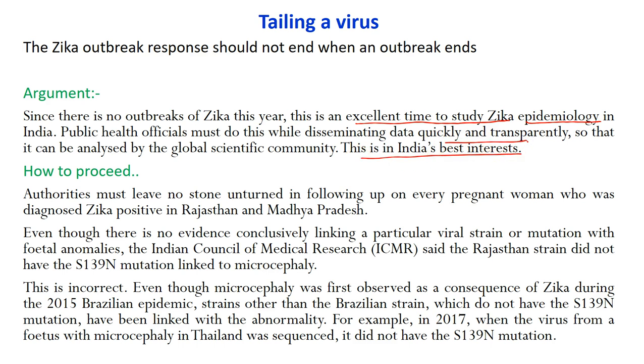We don't have any outbreak, so we can very well analyze the past data, and we can also do some surveys and research so that we can chalk out our plan, first of all, to prevent future outbreaks, and if something of that sort does happen, then we should be well prepared with the master plan. Now, how to proceed? Authorities must leave no stone unturned in following up every pregnant woman who was diagnosed Zika positive in Rajasthan and Madhya Pradesh, because what Zika is infamous for is that it creates anomalies in the newborn.